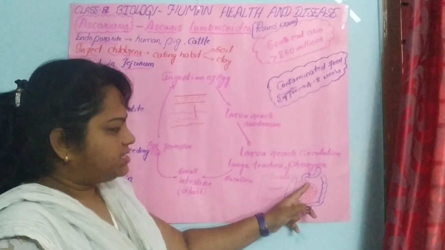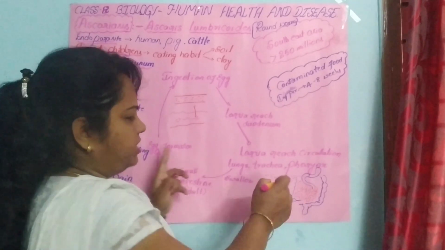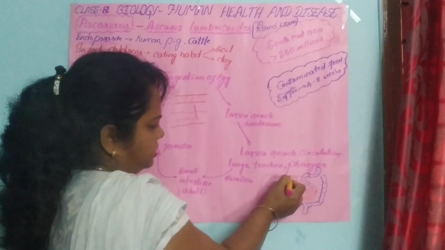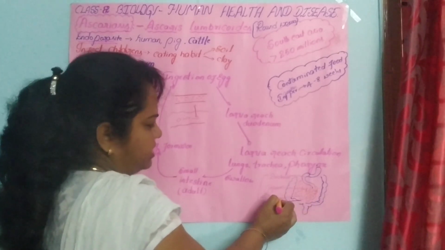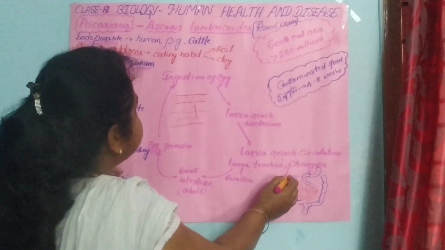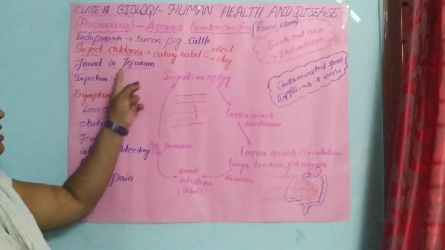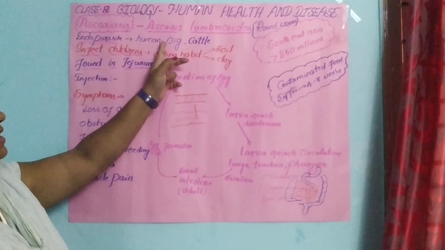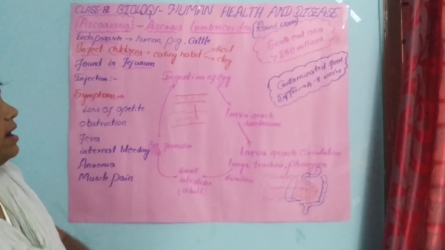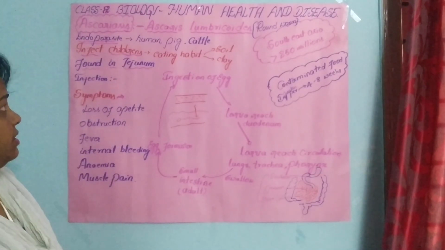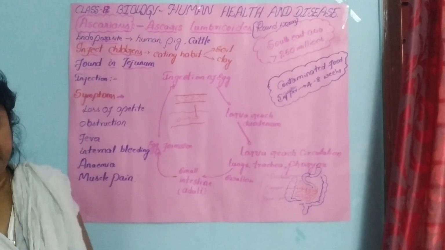The small intestine is divided into three parts: the first part is the duodenum, the second part is the jejunum, and the third part is the ileum. In the jejunum we commonly see these worms, Ascaris lumbricoides. Here it also infects children.